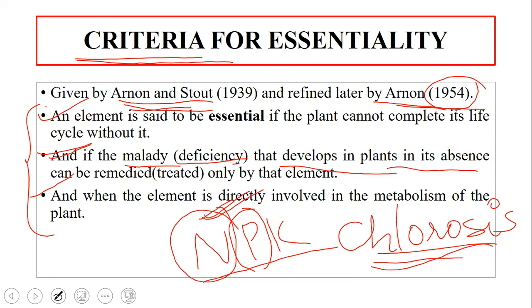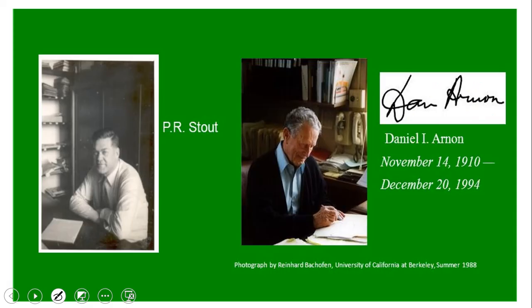So I hope you have understood these points. If you have not understood, we can discuss them in the class. These are the two scientists, P.R. Stout and Daniel I. Arnon. These two gave that criteria for the essentiality of the nutrients.